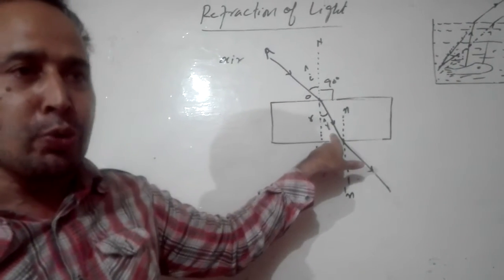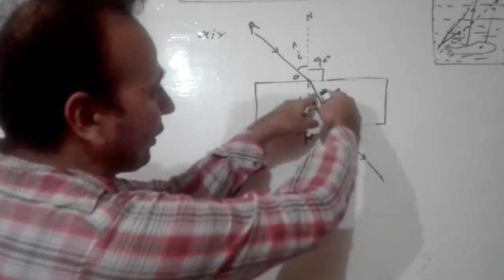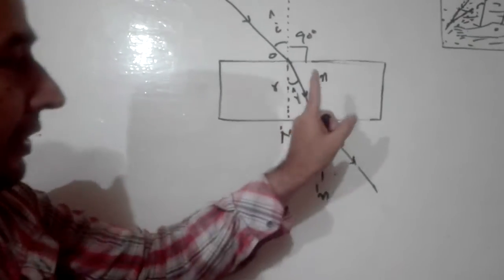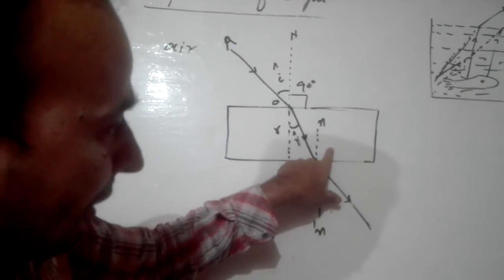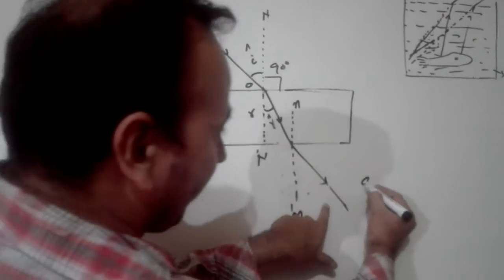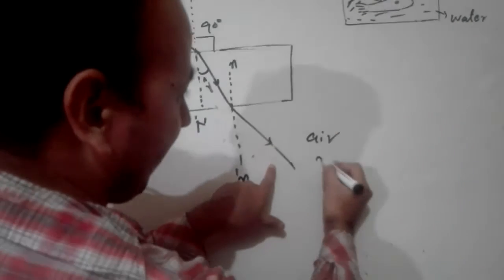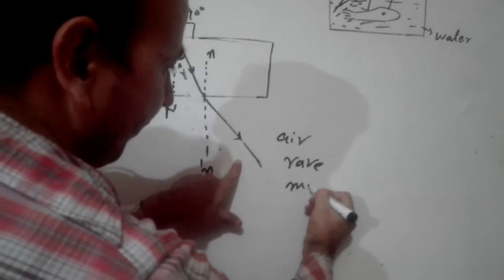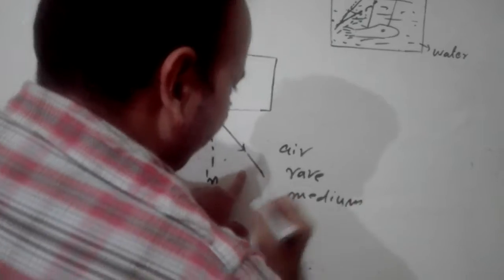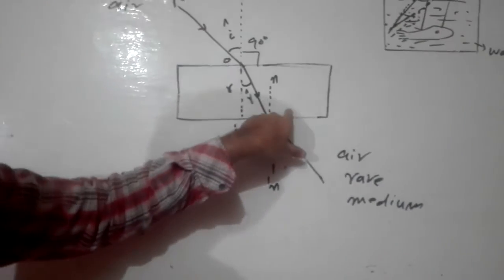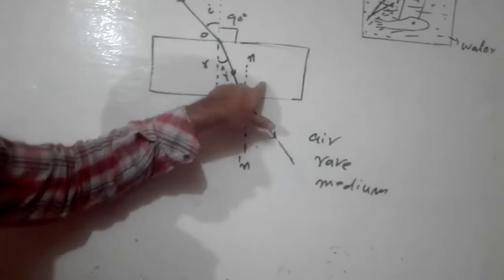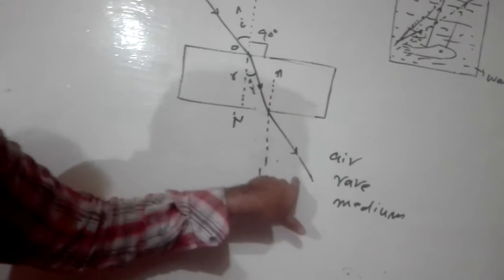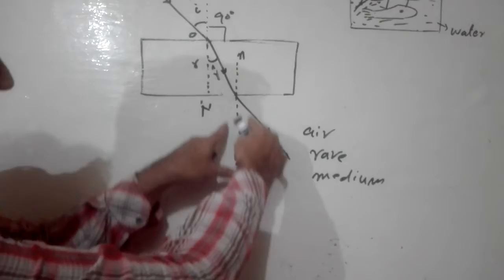When a light ray enters from a denser medium to a rare medium, here again air, which is a rare medium, denser to rare, it always bends away from the normal, like as it is the case.